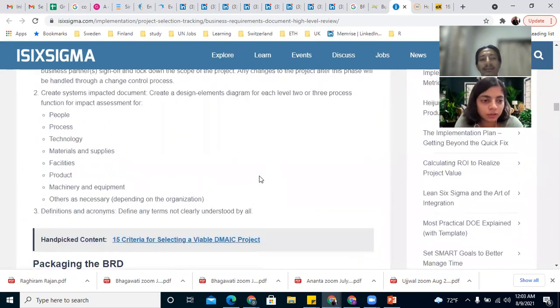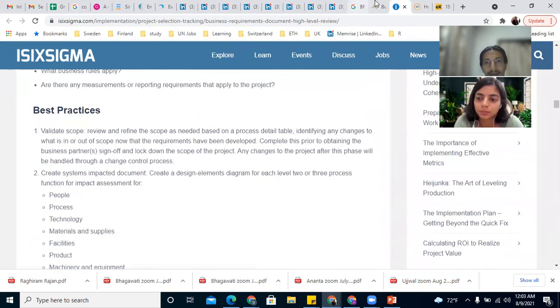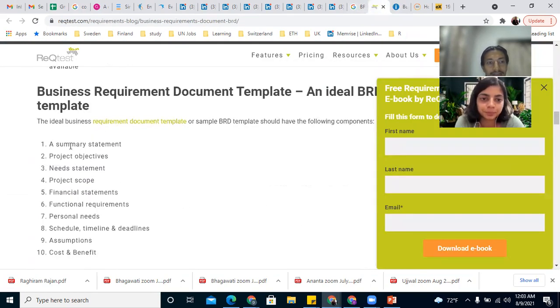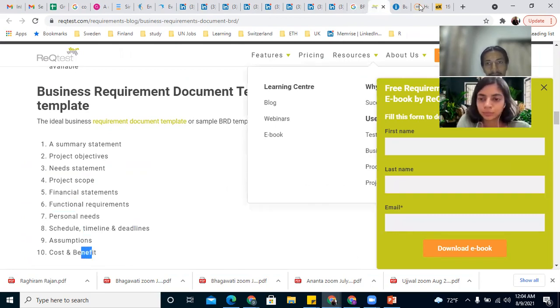Okay, let's say there was a requirement from your client to prepare a specific report, right? So you can start with what was the requirement, what was needed, what is the scope of the project, what were the financials included, what were the teams included. Functional requirement means the teams and what functions would be required, and what is the timeline, and what is the cost engaged in that.